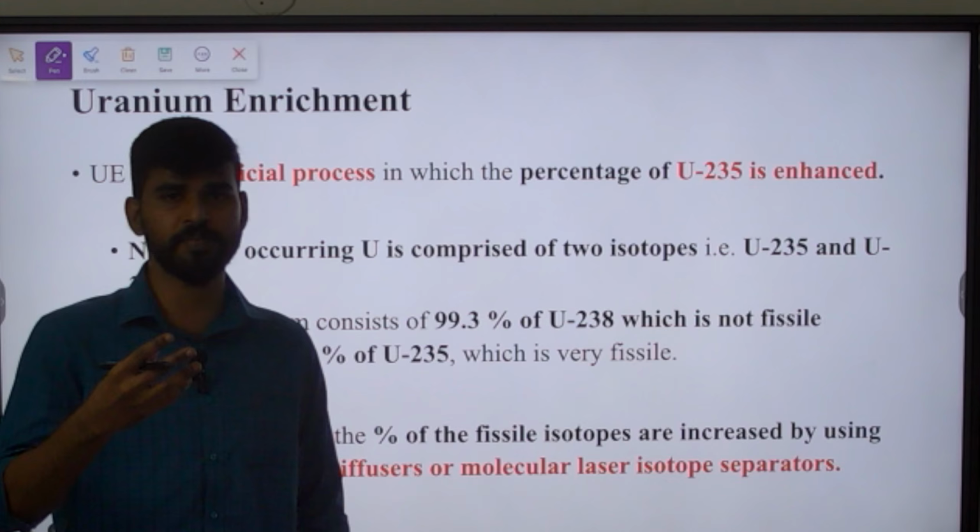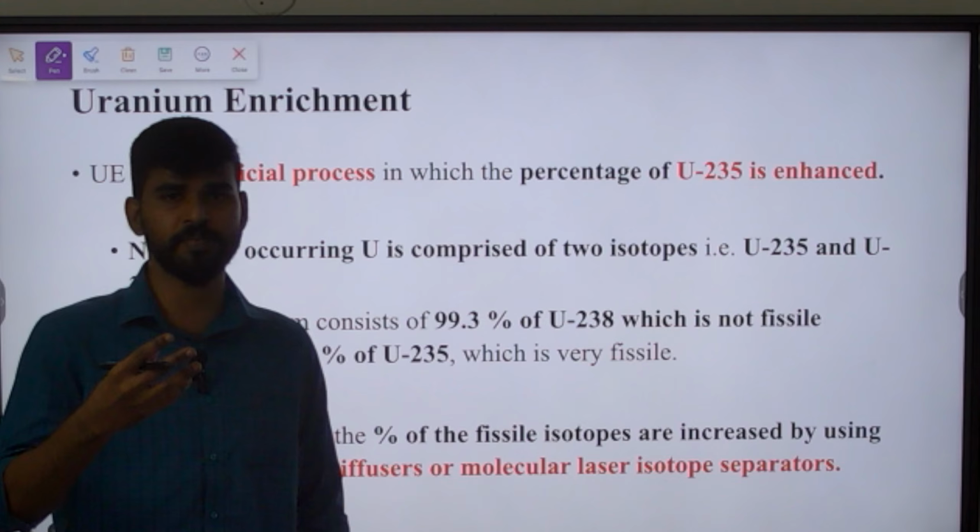Naturally occurring uranium is comprised of two isotopes: uranium 238 and uranium 235. But see this percentage. Naturally occurring uranium consists of 99.3% of uranium 238, which is not fissile, which is fertile, like we saw in the previous slide. But naturally occurring uranium has just 0.7% of uranium 235, which is fissile. The percentage here is very small. This has to be enhanced, and this enhancement process is called the enrichment process, uranium enrichment.